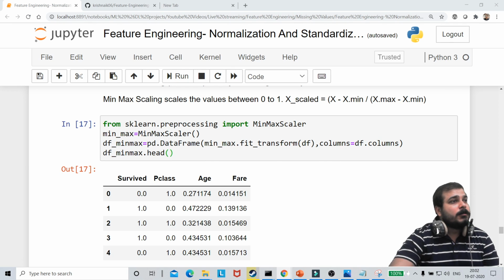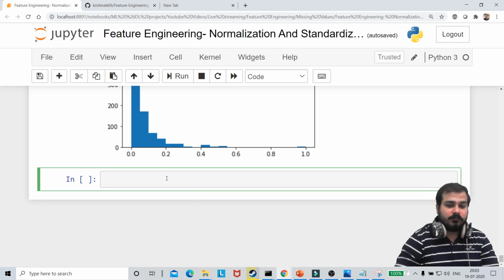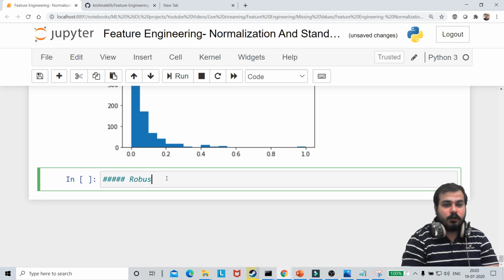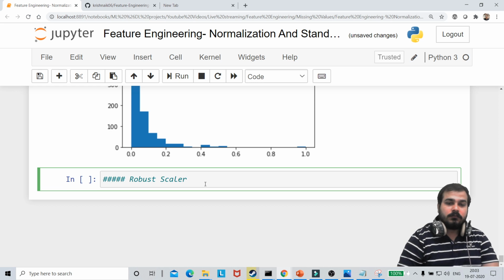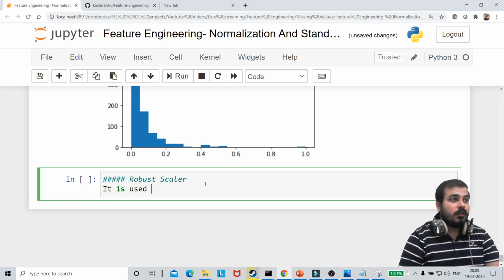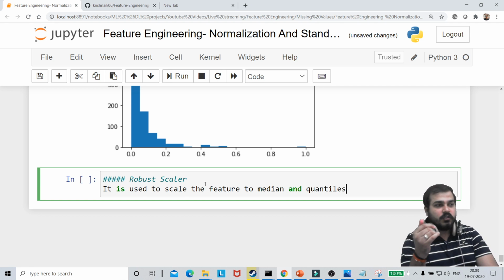Okay. So the third technique that we are actually going to see is something called Robust Scaler. Here I'm going to write it as Robust Scaler, and I'm also going to tell you why we use Robust Scaler. Robust Scaler is used to scale the features to median and quantiles. This is what it is basically used for: median and quantiles.